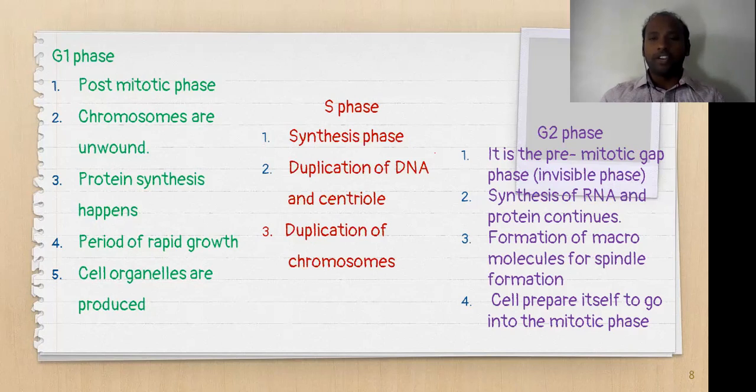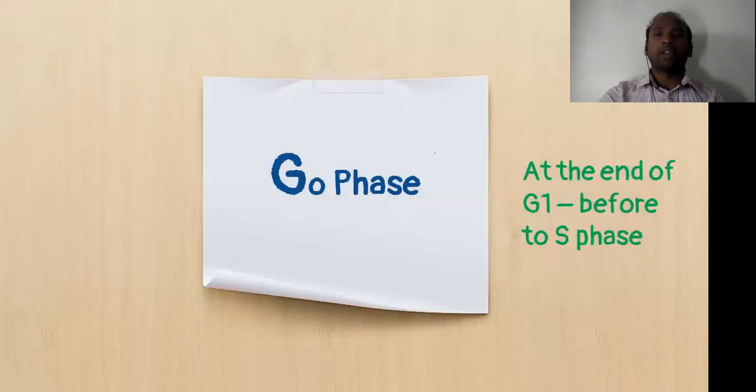If G2 phase is ready with all its essential proteins and enzymes, and the spindle formation, if all these events are ready in G2 phase, then only can it start entering into the M phase. We should understand one thing. So far we have been discussing the interphases, that is G1, S, G2. But there is one more phase which we will call the G0 phase.